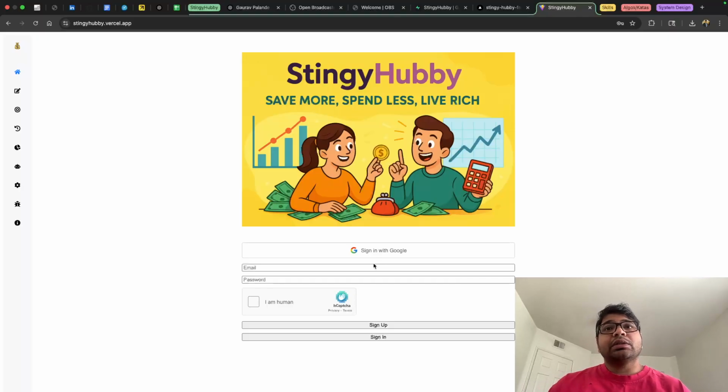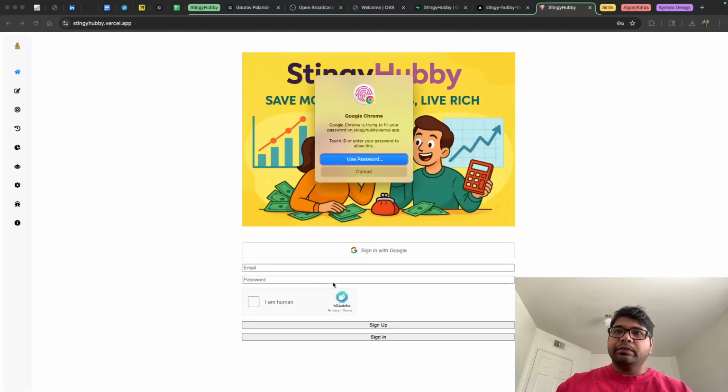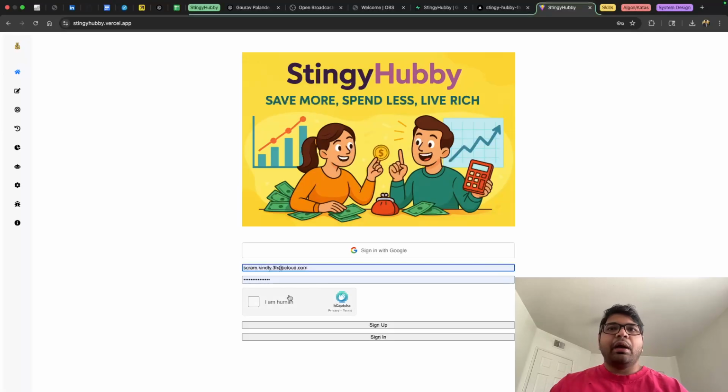Another one is email password authentication. For the email password authentication, I had created one account a week back, so I'll reuse the username and password for that. And there is an "I am a human" checkbox, which is a captcha feature that I implemented a week back. Initially it was only a simple user email and password login, but now I also added Edge captcha.